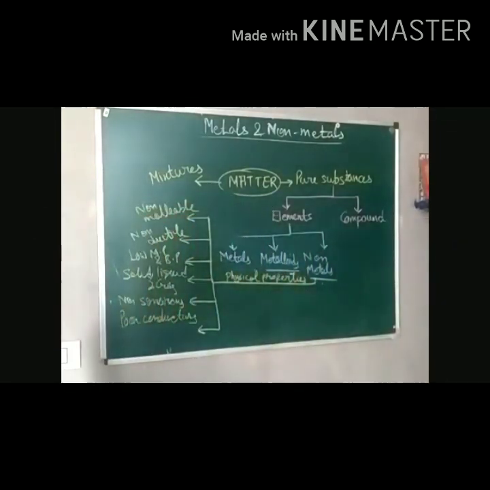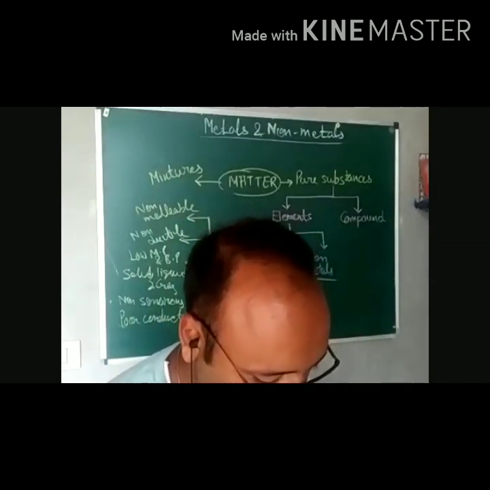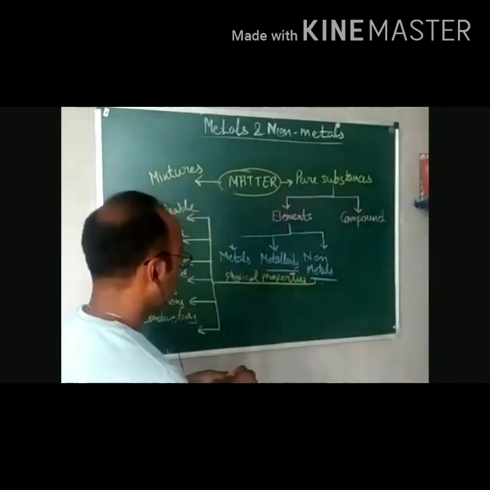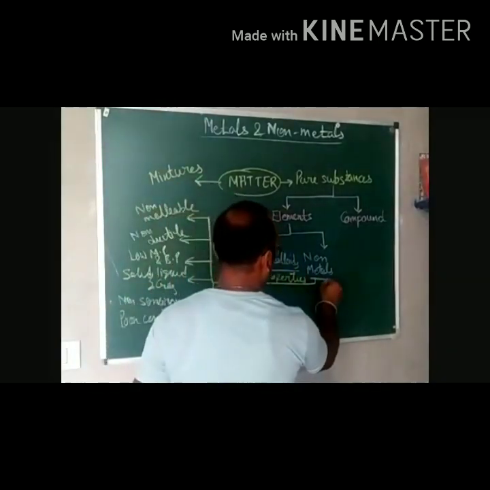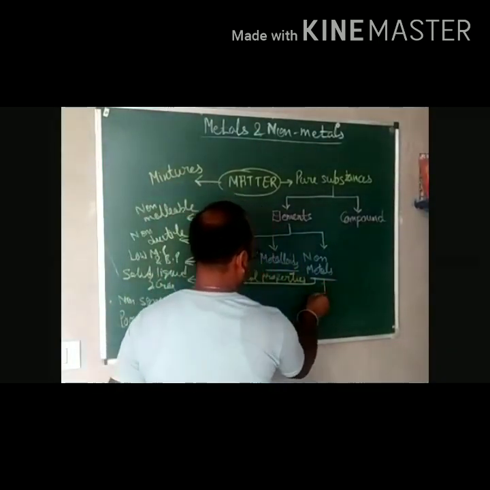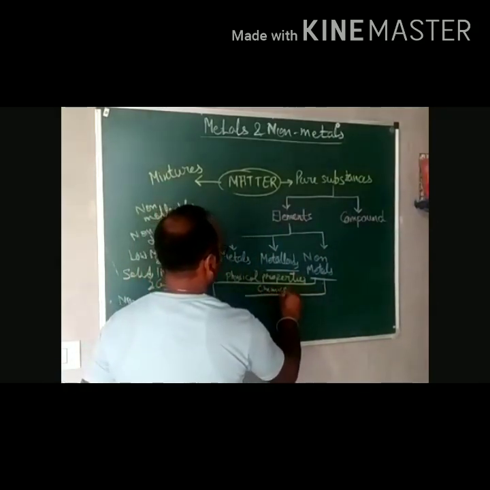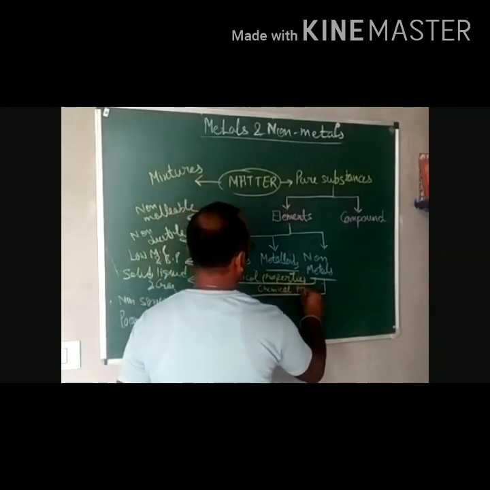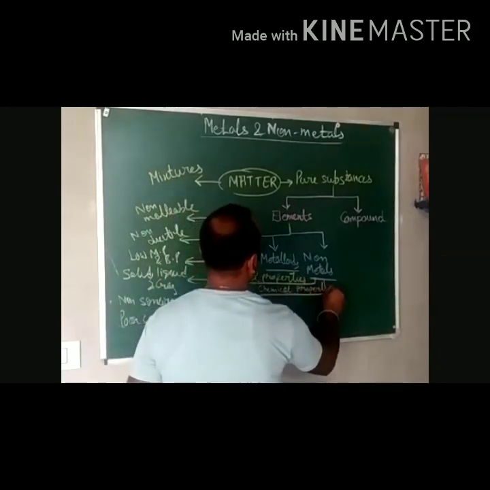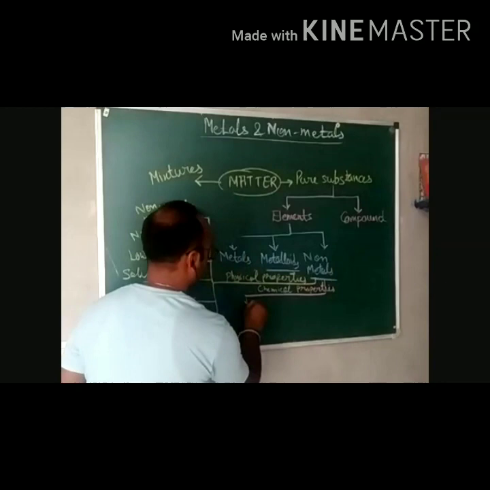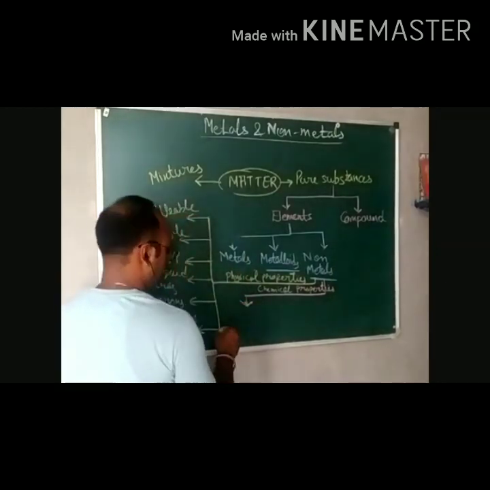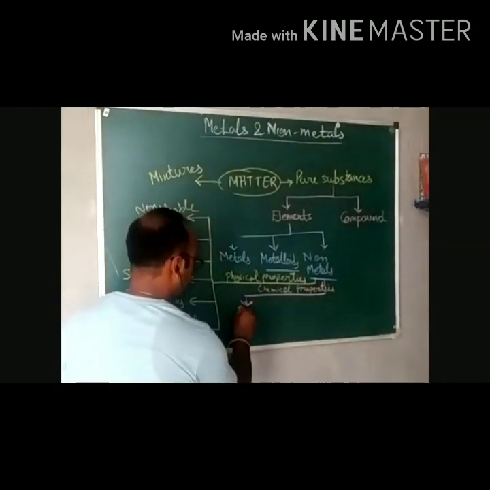Now let's discuss the chemical properties of non-metals. Here I am mentioning chemical properties. First, oxygen.